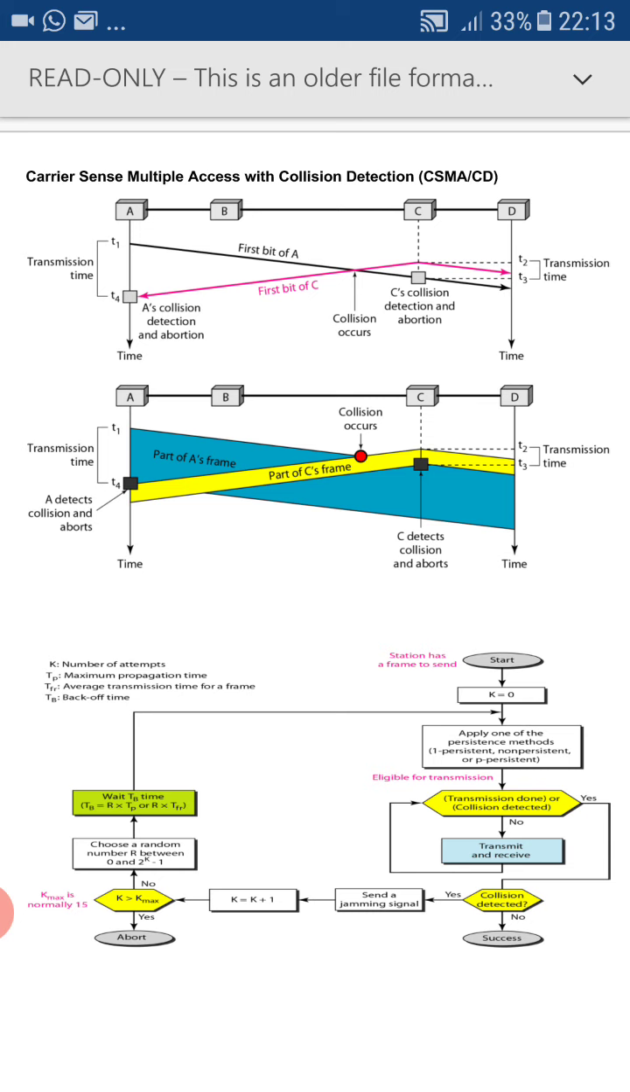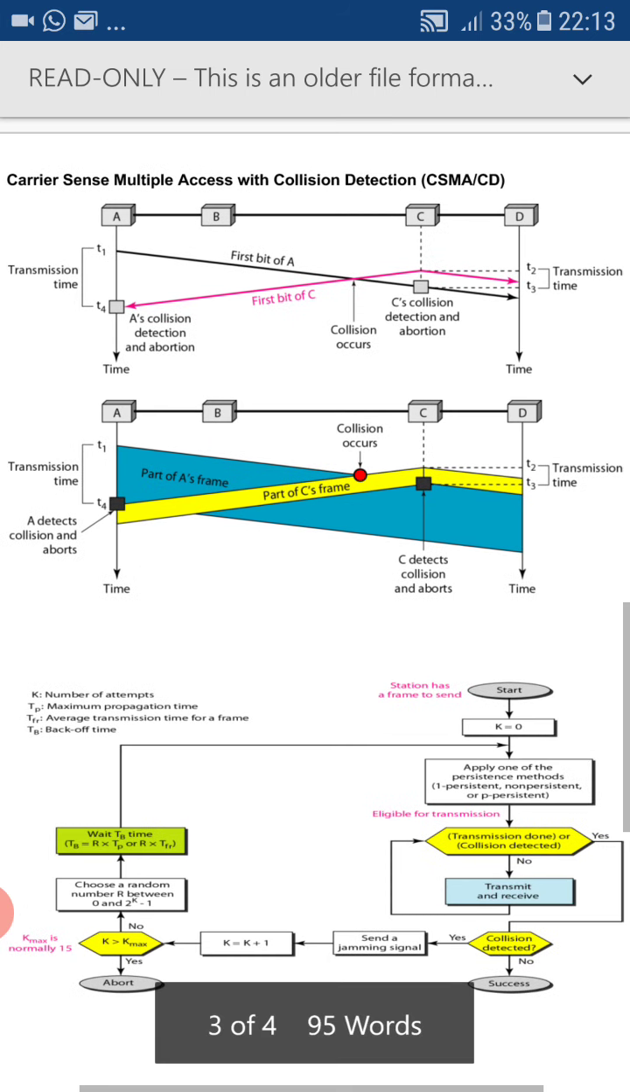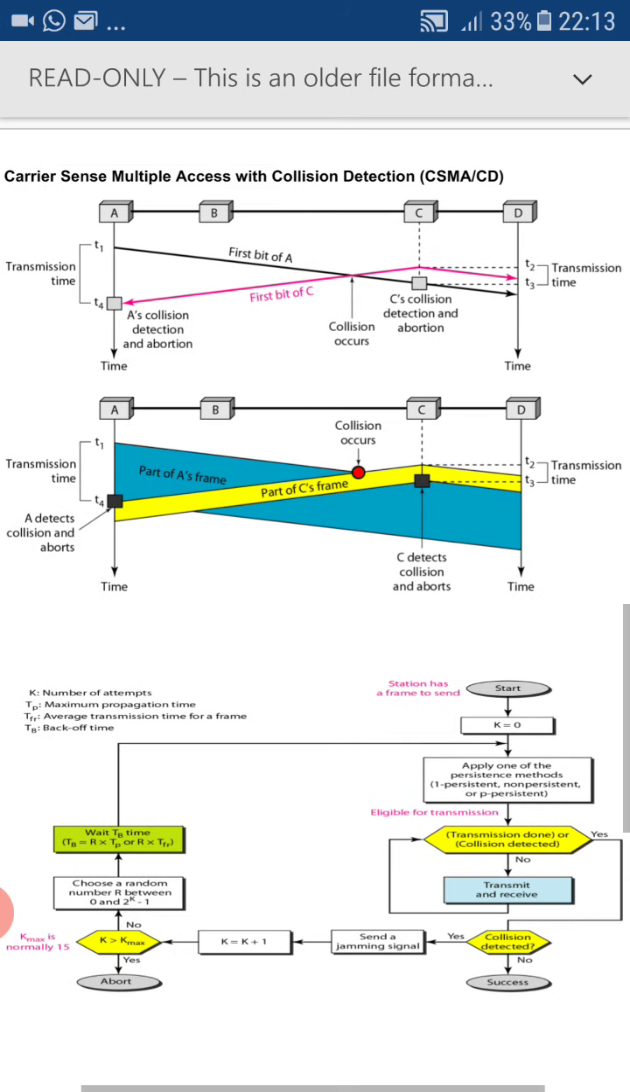Then we have the fourth rule. In the fourth rule, after sending a jamming signal, the node has to wait for some random amount of time and again it can start with rule 1, where rule 1 senses the medium. If the medium is idle, start the transmission. Now just see the diagram. We'll have the explanation in the diagram.